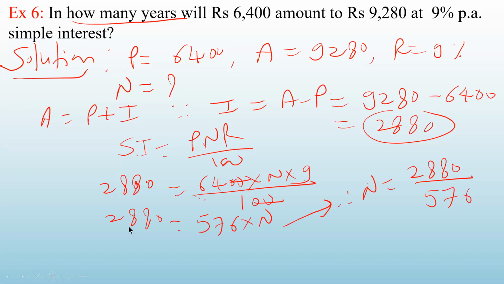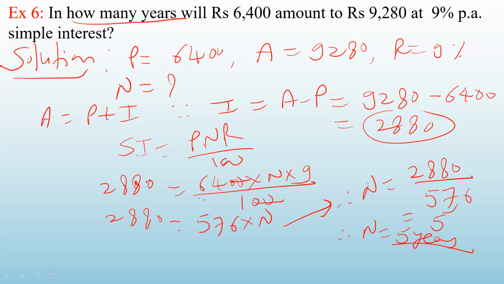This 576 you will divide. 2880 divided by 576 will give you 5. So N is 5. Now that means in how many years does this much amount become this much? In 5 years. Therefore, N is 5 years. Means in 5 years time, 6,400 will become 9,280.